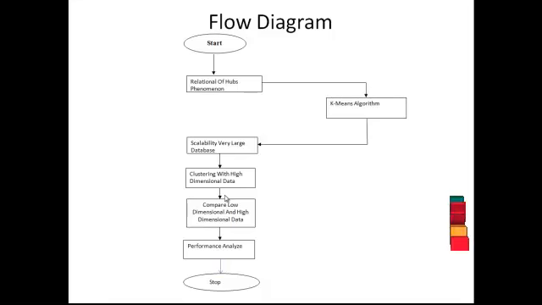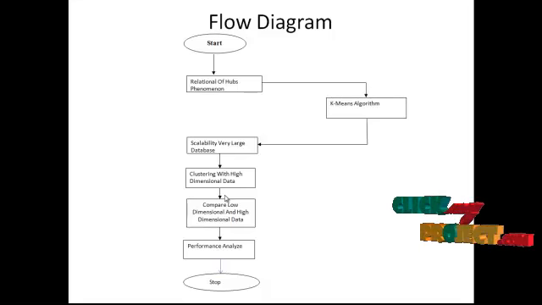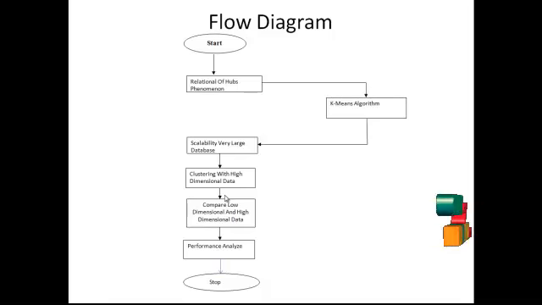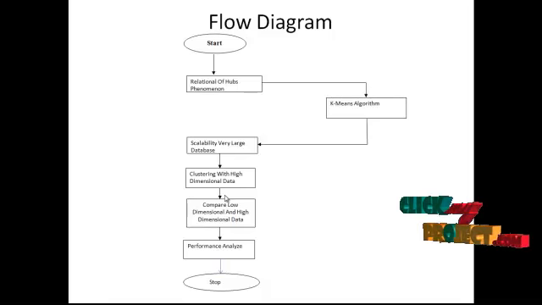So the next process, we transfer to the K-means algorithm. The K-means algorithm is the clustering of the high-dimensional data process. The high-dimensional data has multiple rows and columns of values, and in the clustering process the nearest neighbor node values are compared with the centroid point. The next process is scalability for very large databases.